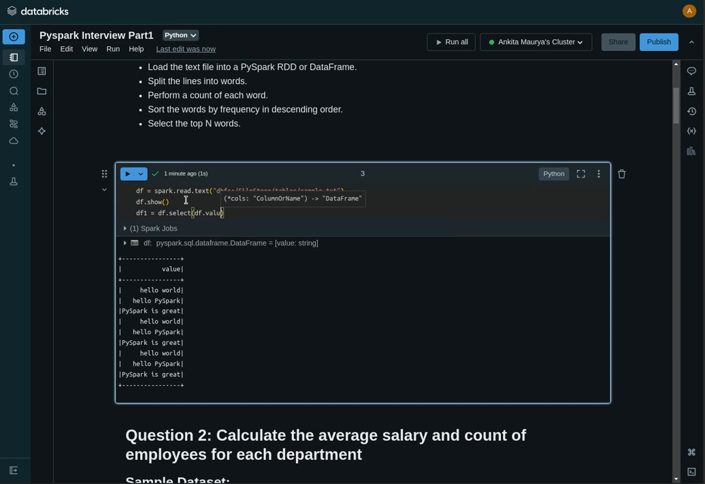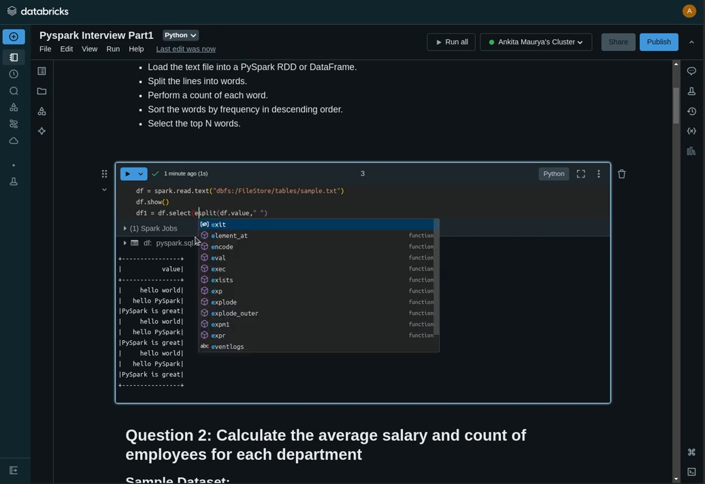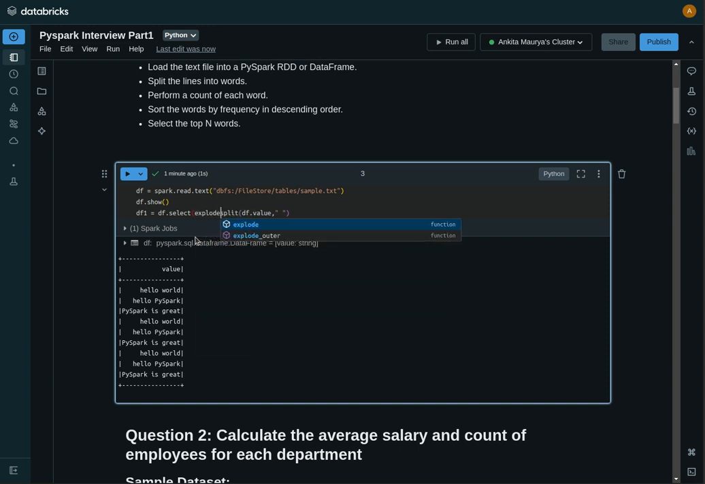Okay, and now we have to implement our split function. So you can use the split function on the basis of the format, which is the white space, that is a blank, so I'll just give a space. Okay, so after splitting that, we need to convert each word into multiple rows. For that we have the explode function in PySpark.